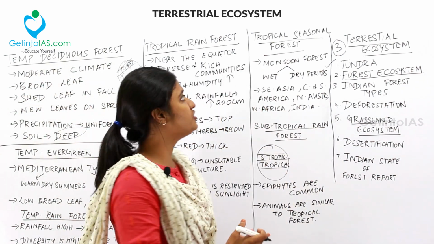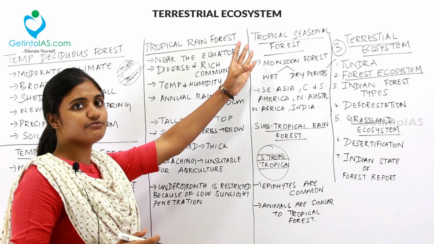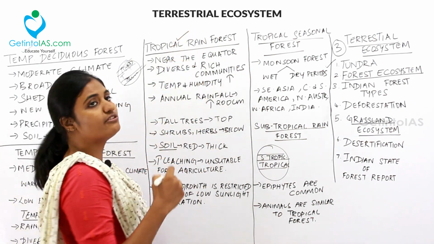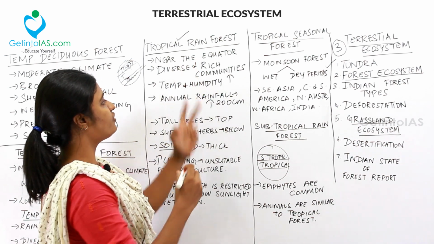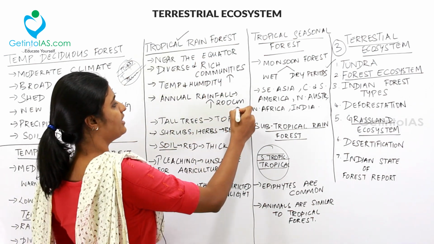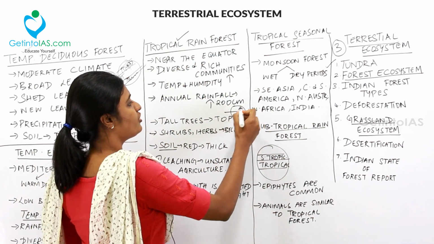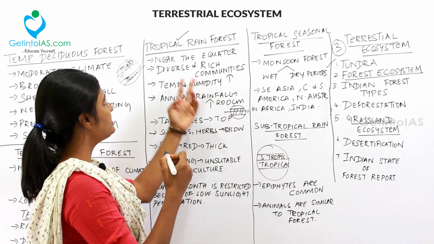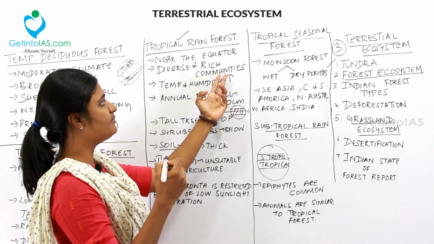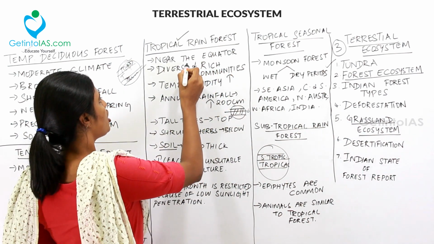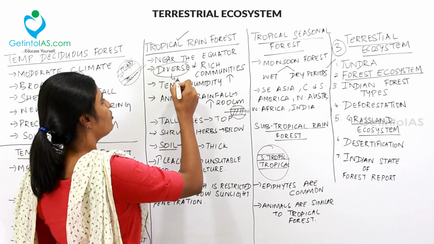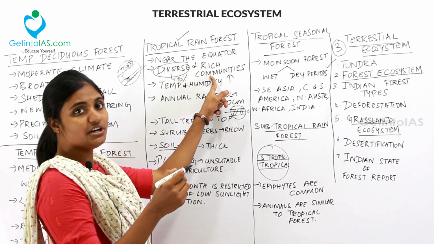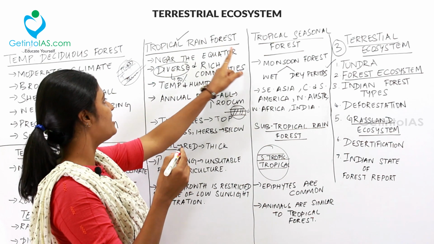So the next thing to be noted down is the tropical rainforest. So you will be very sure about the points under the tropical rainforest. The tropical rainforest will be found near the equator, which means near the 0-degree line, and hence it will be diverse and there will be rich communities. We already saw about the diversity, it will be more than 50%, and then there will be rich communities inside these tropical rainforests.